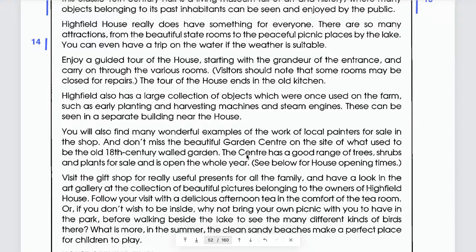Old farming equipment. What does that mean? As early planting and harvesting machines and steam engines. Yeah, we can see objects which were once used on the farm, that means that is the farming equipment. Like what? Such as early planting and harvesting machines and steam engines. Okay? So you can see that.